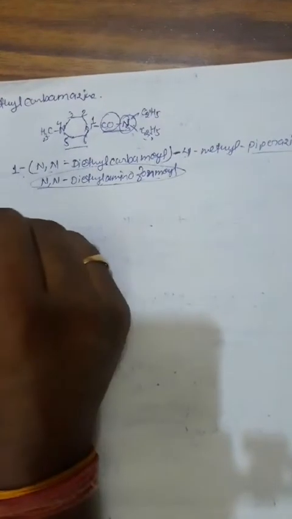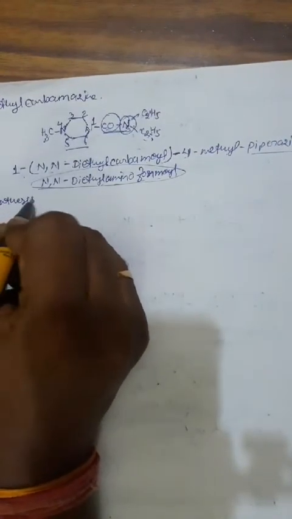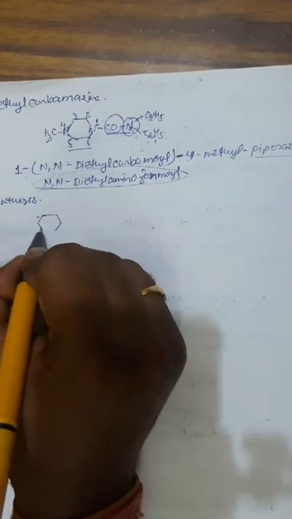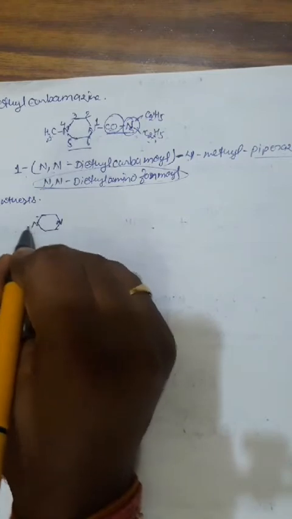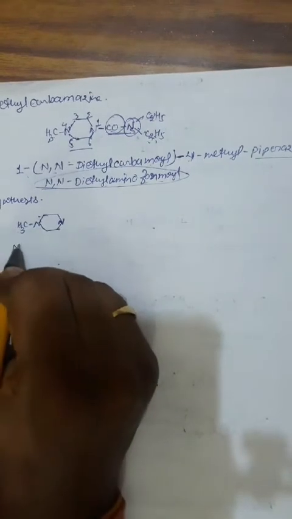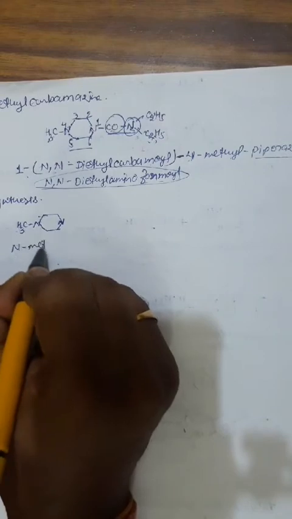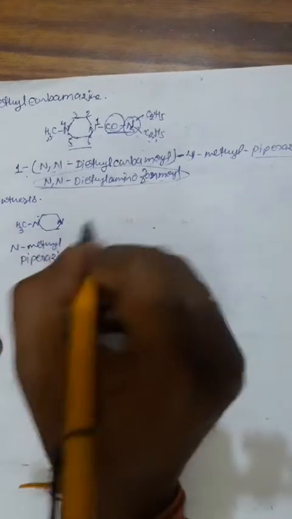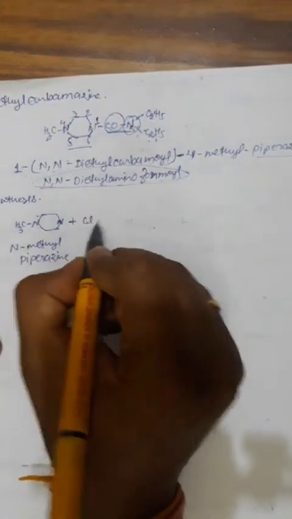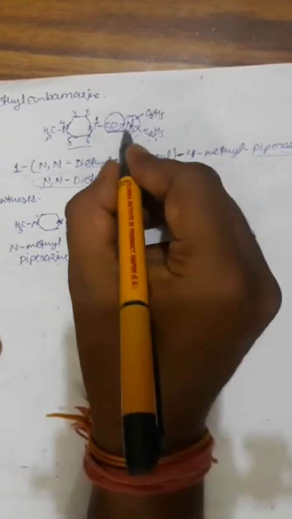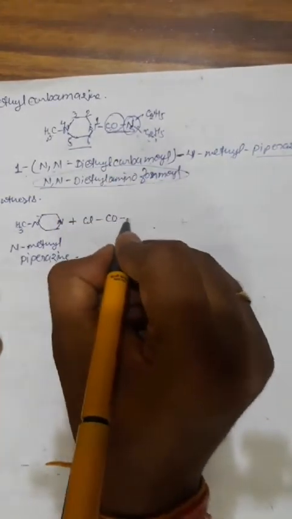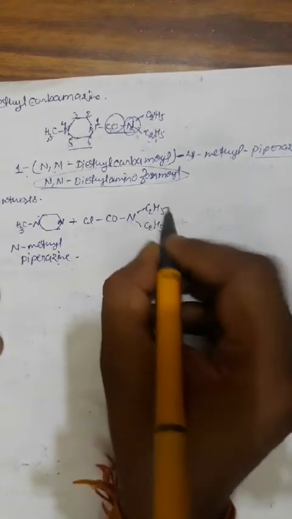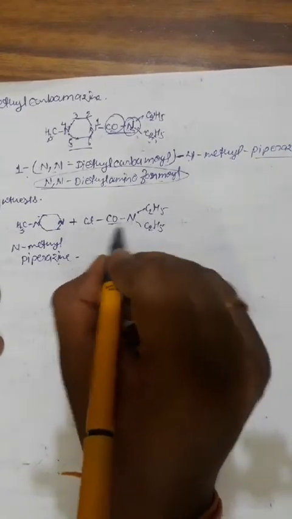So let's take the synthesis. Synthesis is very simple. We have a one step synthesis. The precursor will be piperazine which is methyl substituted, so N-methyl piperazine, and another component is this one. We have to add this diethyl aminoformoyl group. So this is CON, which is substituted with C2H5 and C2H5. This is diethyl carbamoyl chloride.